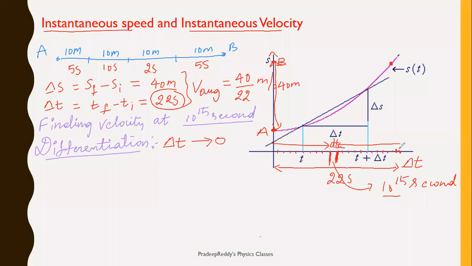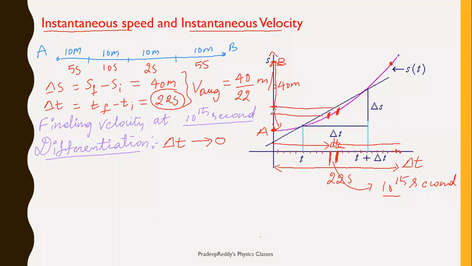What is happening here? Delta t is tending to 0, but it is not equal to 0, because the 10th second means one particular second. Now in this particular dt time, there is some length traveled, right? This is the length traveled in time dt. I will be denoting that on the y-axis.